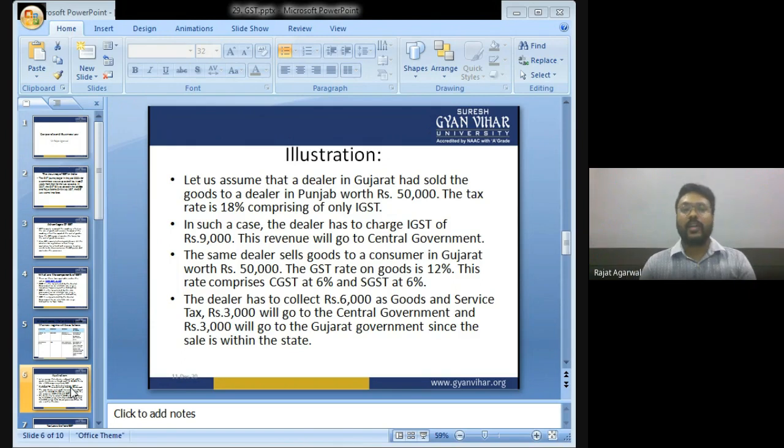The dealer has to collect 6,000, that is 50,000 into 12%, as GST. 3,000 will go to the central government and 3,000 will go to the Gujarat state government, since the sale is within the state.